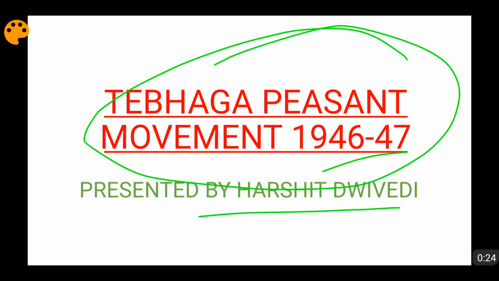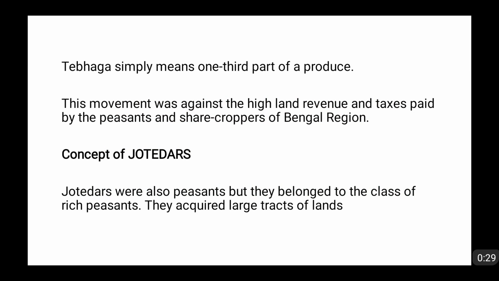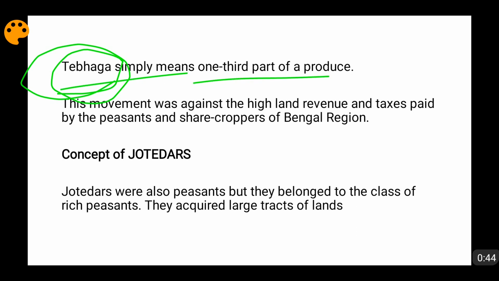So I'll be talking about this. This is basically a movement which was in the North Bengal region. It was basically in the Bengal region, but it was mainly prominent in the North Bengal region. Now, what is Tebhaga? This word simply denotes one third part. So this simply meant one third part of a produce, that is, total quantity divided by 3.